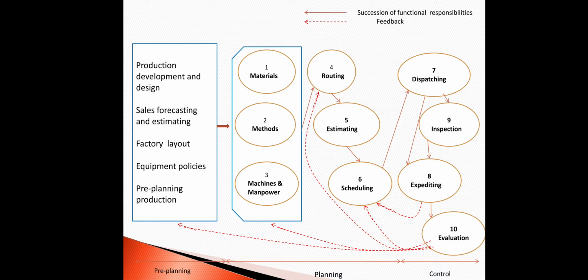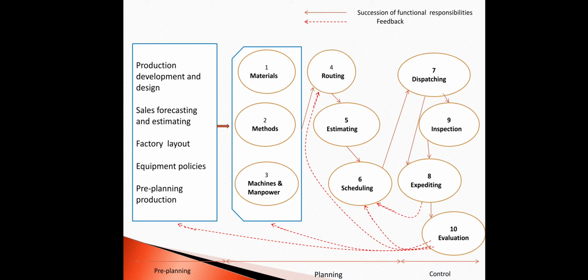In the material function, the concerned person will check the specification of materials, that may be the dimensions and quality, the quantities, and the delivery date of the material required for manufacturing. Then they check the standardization and the different varieties available.